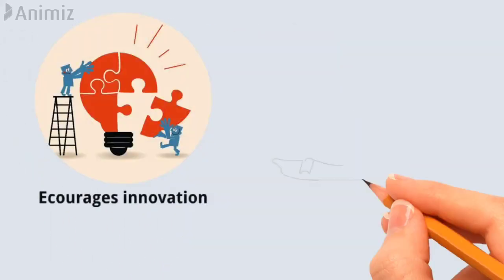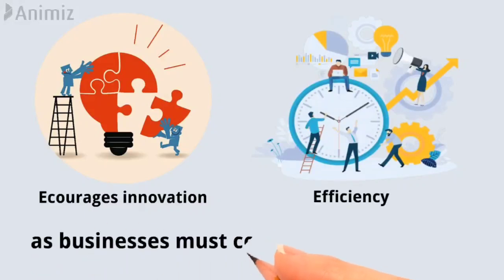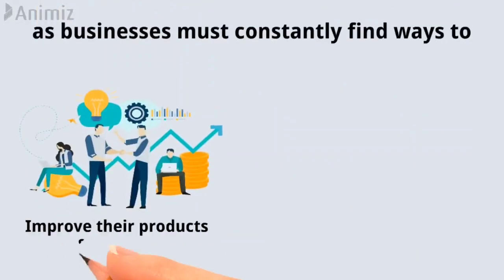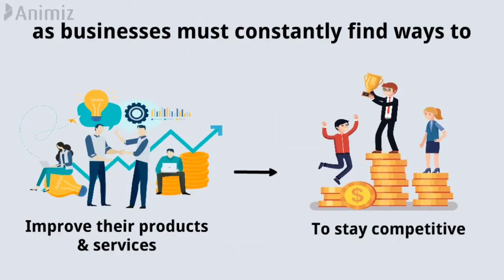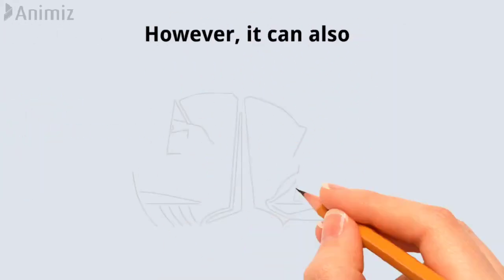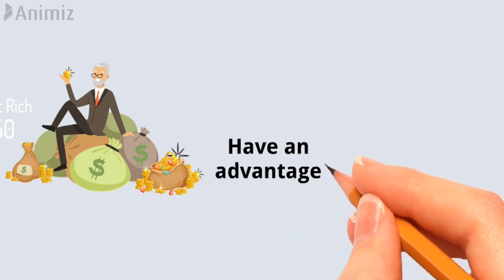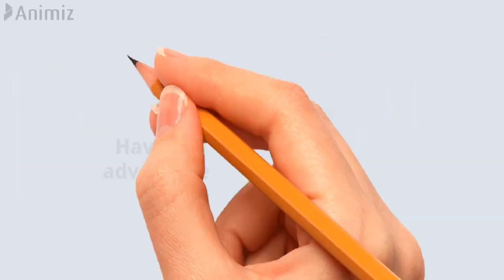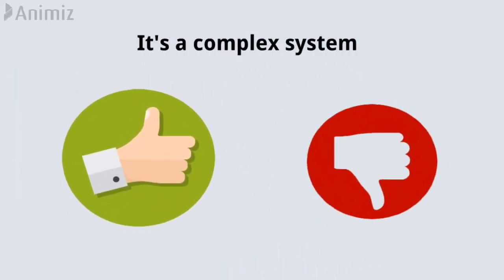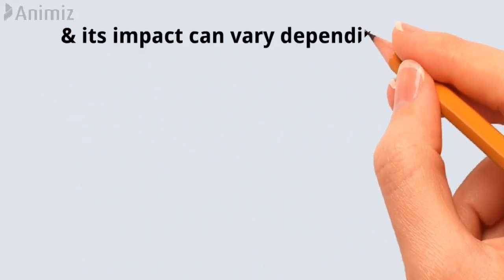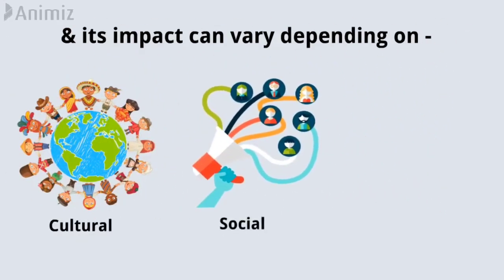Capitalism encourages innovation and efficiency, as businesses must constantly find ways to improve their products and services to stay competitive. However, it can also lead to inequality, as those with more resources and power have an advantage over those with less. It's a complex system with both benefits and drawbacks, and its impact can vary depending on cultural, social, and political factors.